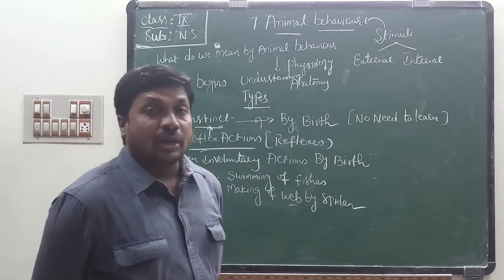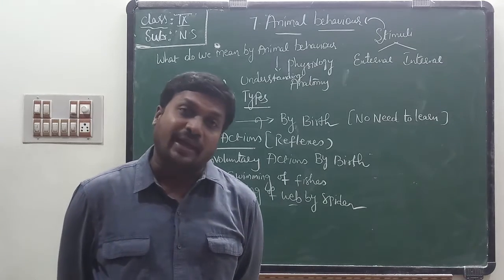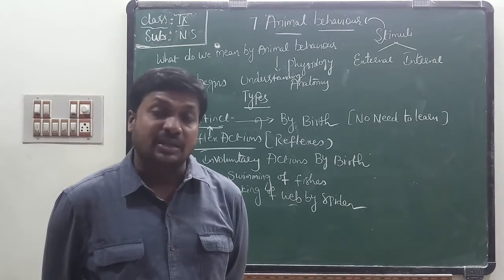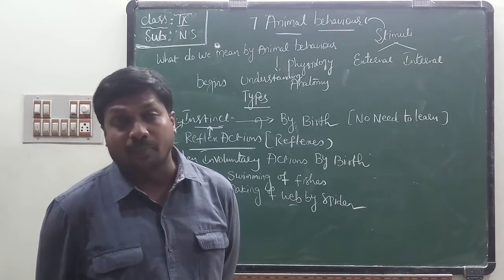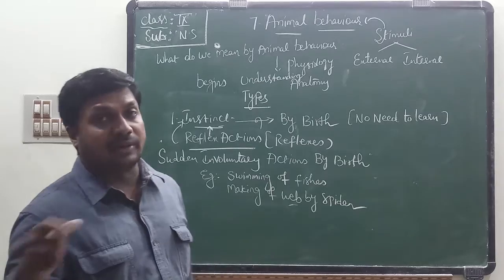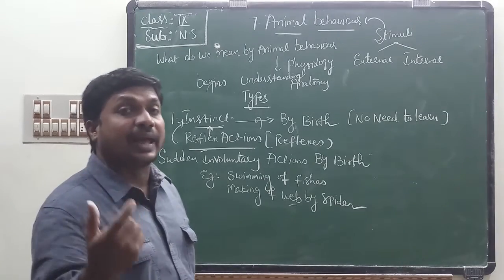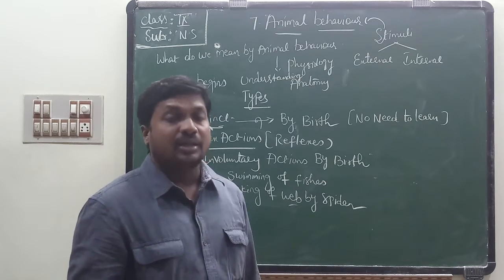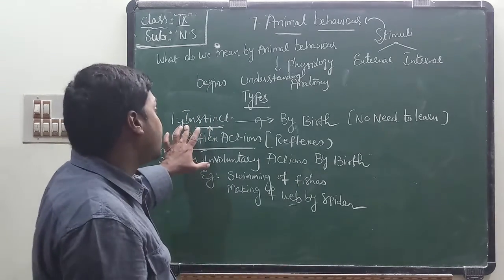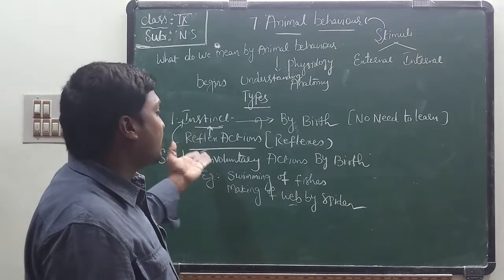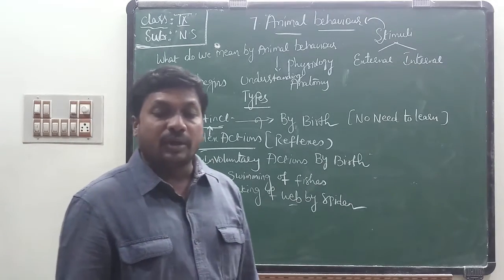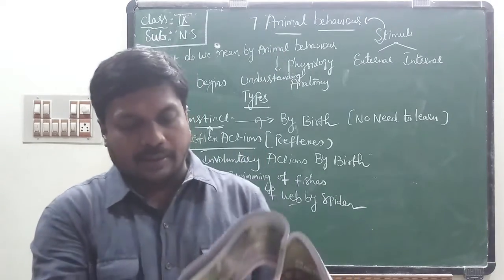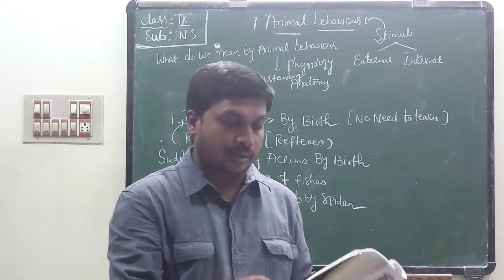For example, birds can fly, they do not learn how to fly, and fishes do not learn how to swim in water. All these behaviors are performed by different animals by birth. No need to learn. This type of behavior is called instinct behavior, and reflex action is also a type of instinct behavior. Now all of you open page number 95.